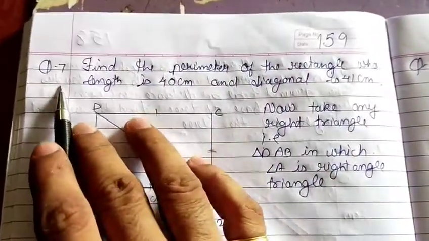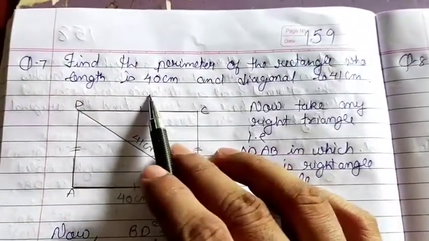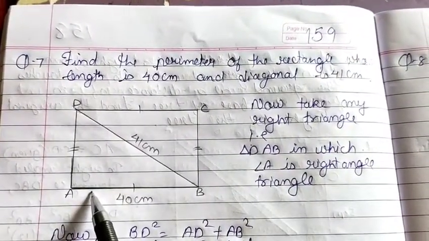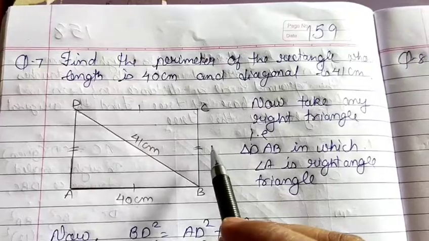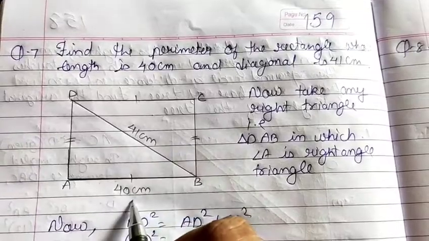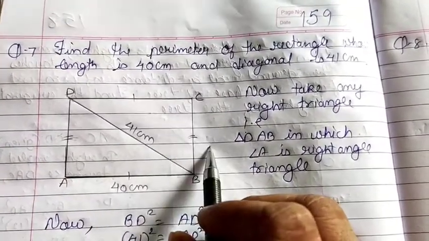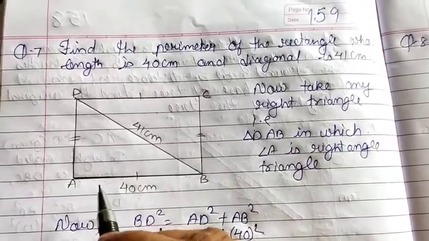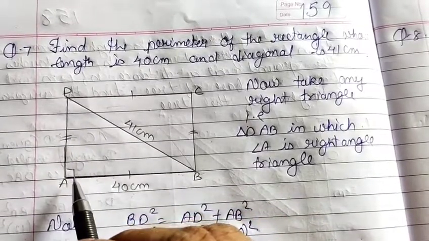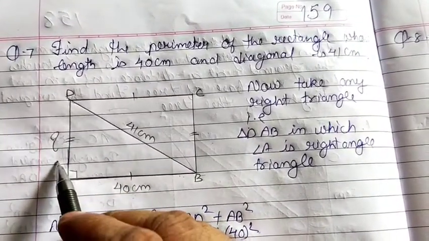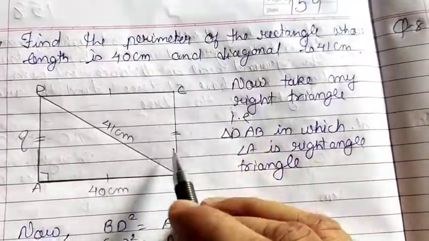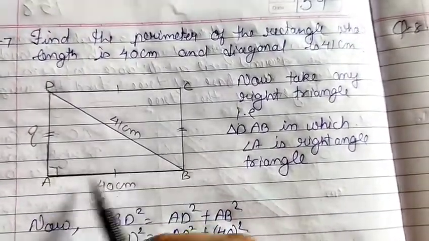Let us start question number 7. Find the perimeter of the rectangle whose length is 40 centimeters and the diagonal is 41. Now dear student, it's very simple to find the perimeter if all the sides of a rectangle are given. But here only one side, that is the length, is given and the breadth is missing. But the length of the diagonal is also given. So we will take this as a right angle triangle and try to find the length of the other side with the Pythagoras property. So let us take right angle triangle DAB, in which A is a right angle.